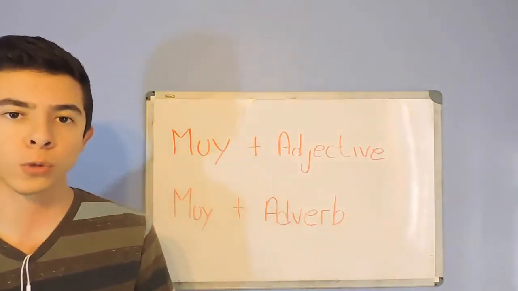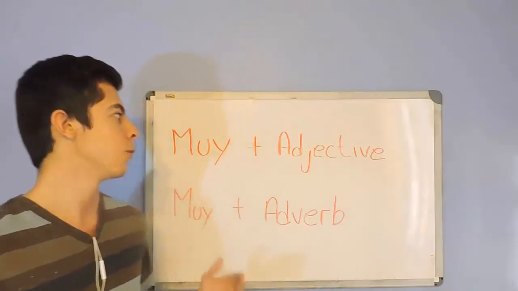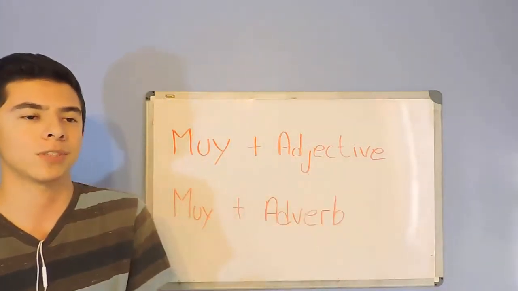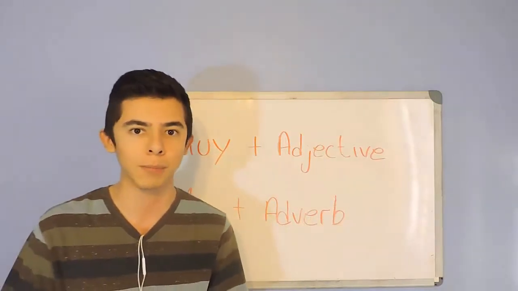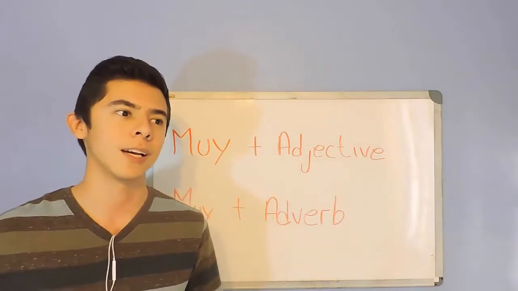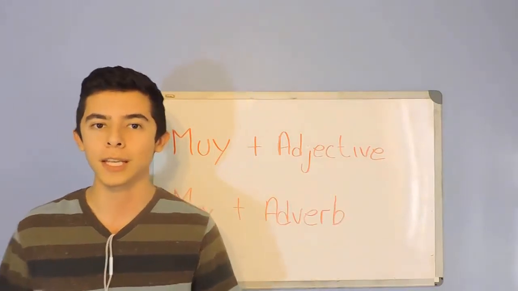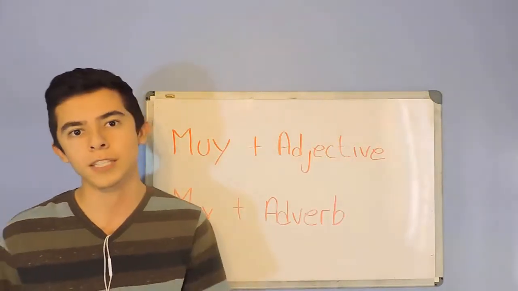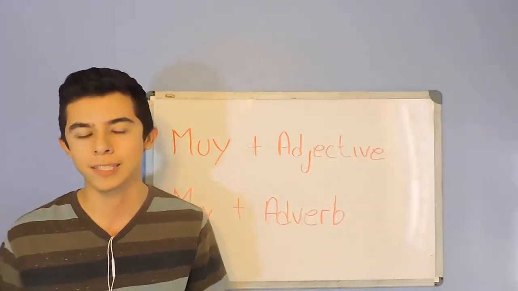So there are two structures, as in English, for muy. Muy plus an adjective. It doesn't matter the adjective. It can be alto, chaparro, fuerte, gordo, pesado, difícil. Or muy plus an adverb. Despacio, rápido, etc.